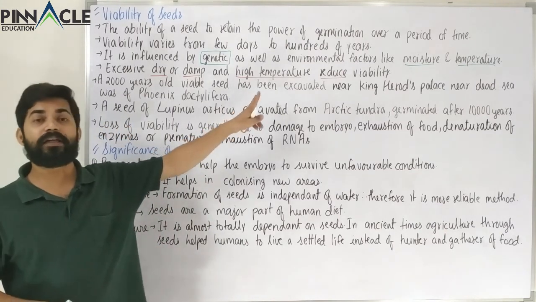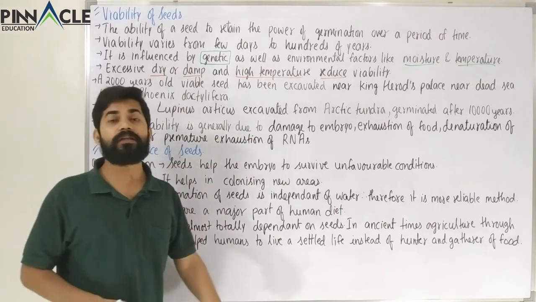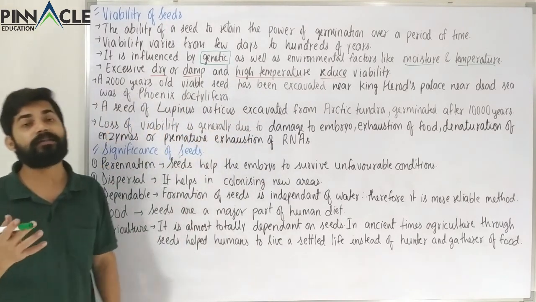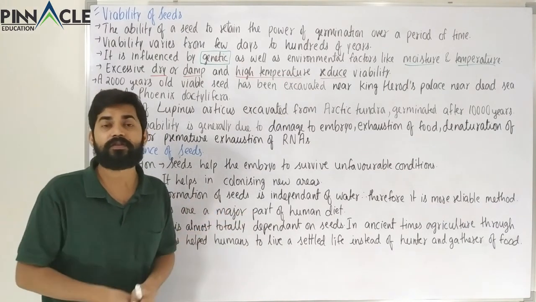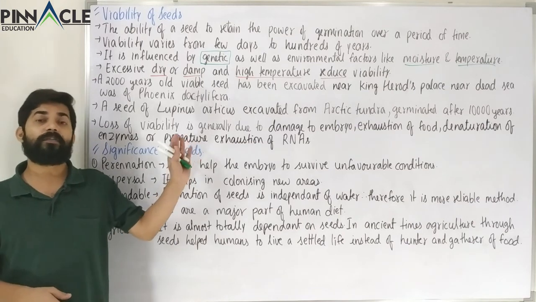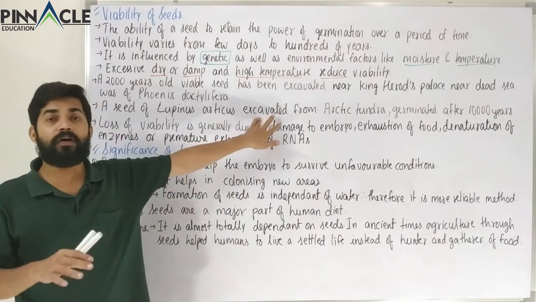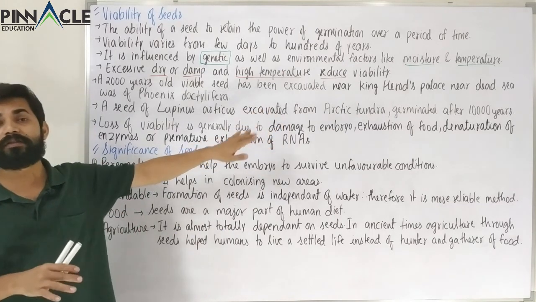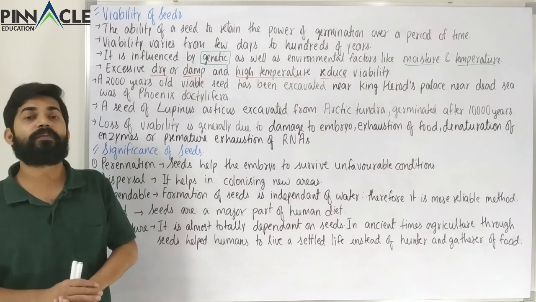So you can imagine how long this seed was dormant. Maybe we will find certain species in future which are dormant for an even longer period of time. For now we have these two species which are the longest, but in future we can have seeds with much longer viability.